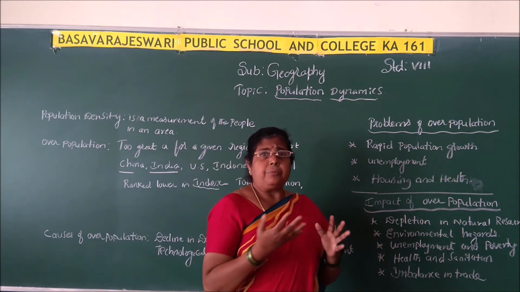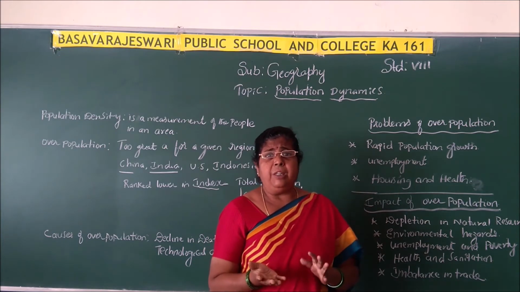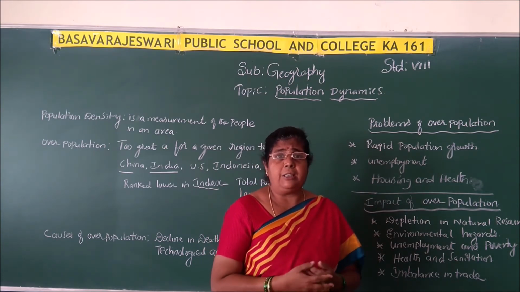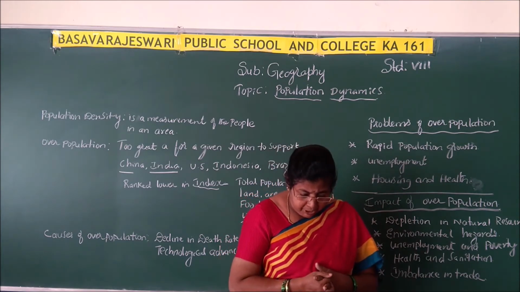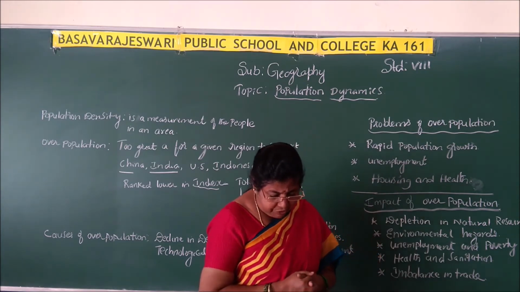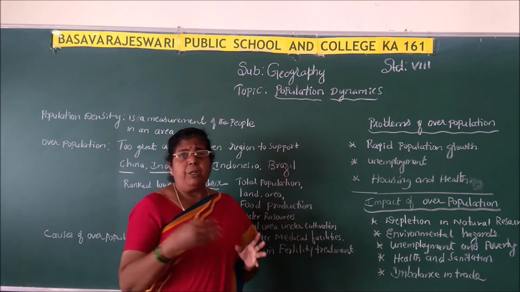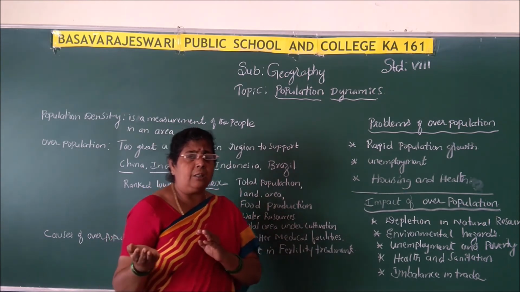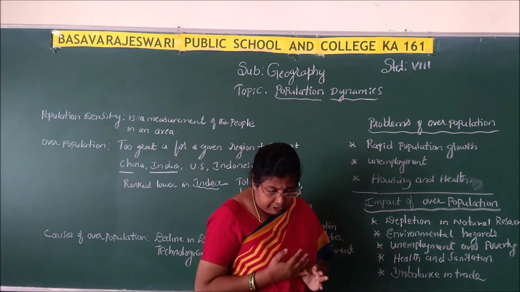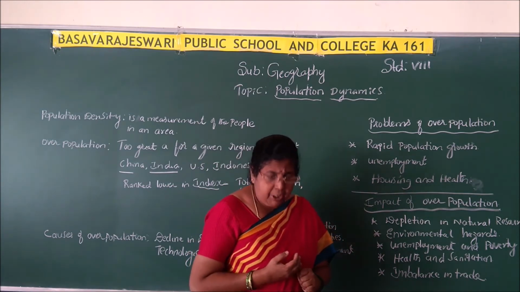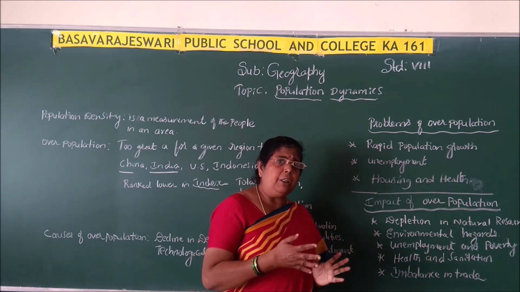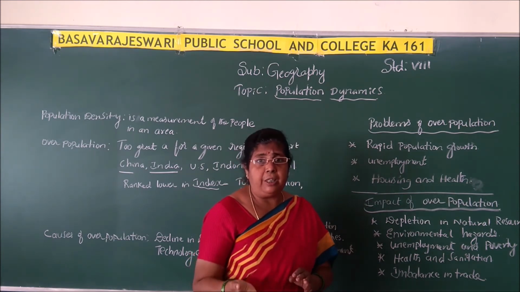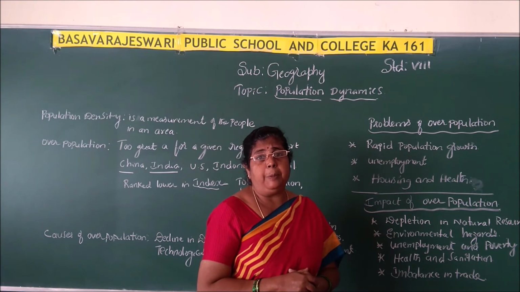Okay? And only skilled people will get jobs. What about the rest of the unskilled people? It is very difficult for unskilled people to get a job. On the other hand, there is a shortage of skilled workers, because most of the people go to other places. And where skilled people are there, we have to provide training. Where unskilled people are there, we have to provide training for them.